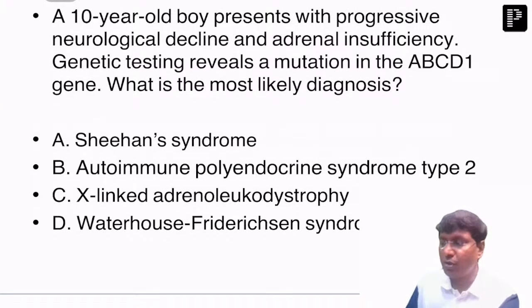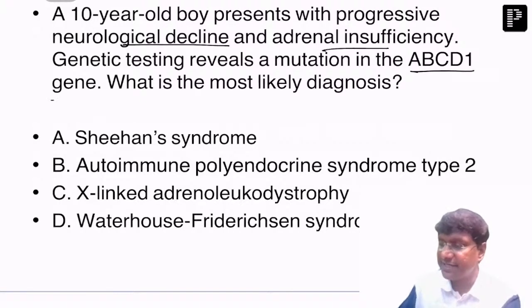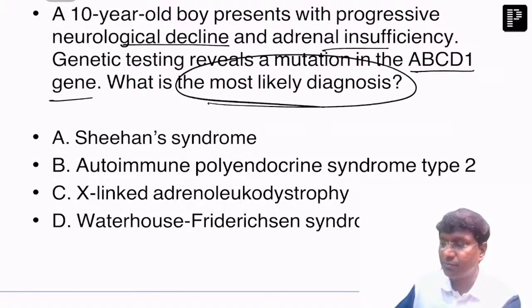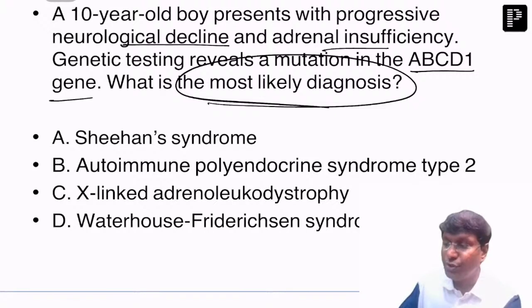A 10-year-old boy presents with progressive neurological decline and adrenal insufficiency. Genetic testing reveals a mutation in the ABCD1 gene. What is the most likely diagnosis in this patient? Sheehan syndrome, autoimmune polyendocrine syndrome type 2, X-linked adrenoleukodystrophy, or Waterhouse-Friderichsen syndrome. There is neurological decline, which is a very important point.